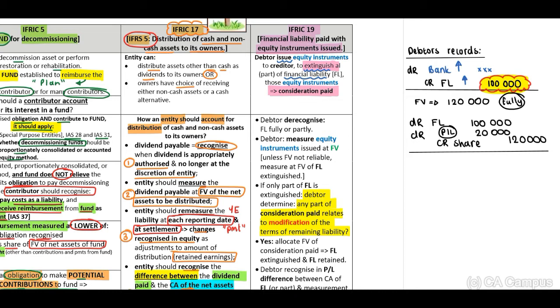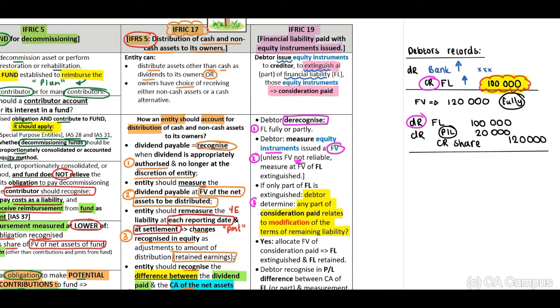Therefore, to recap the principles, the debtor will have to de-recognize, take out the liability. If you look at our journal, therefore, debit, take out the liability. The debtor will have to measure the equity instruments issued at fair value. Unless the fair value is not reliably measured, guys, then they use the value of the financial liability.